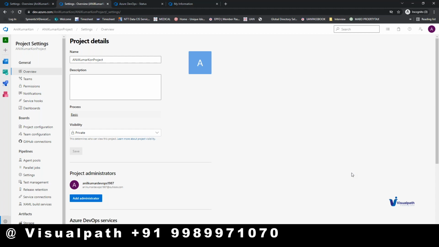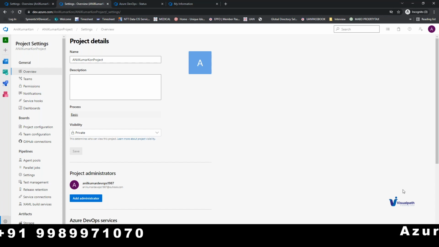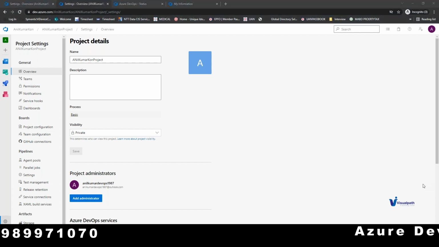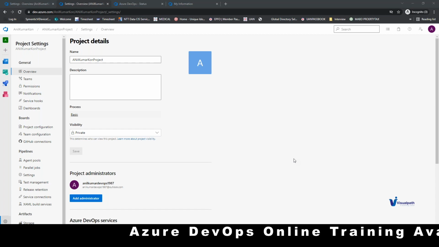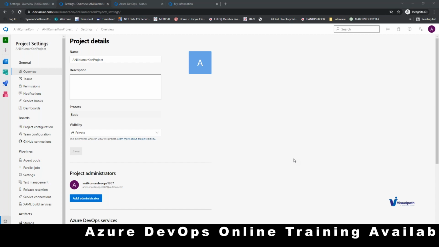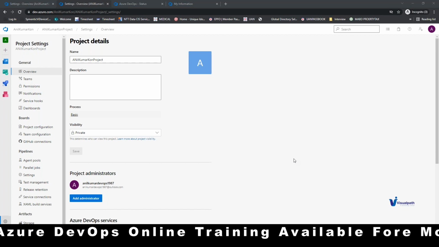These activities carried out in these settings won't come under the scope of work of the Azure DevOps engineer. All these activities come under the scope of the Azure DevOps administrator. You need to have a good understanding of the difference between the activities carried out by an Azure DevOps administrator and an Azure DevOps engineer.